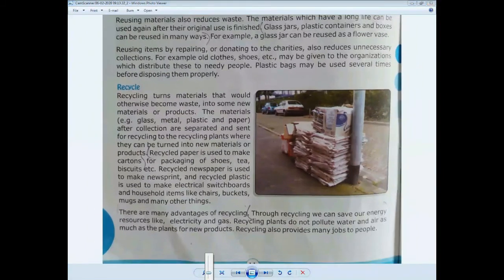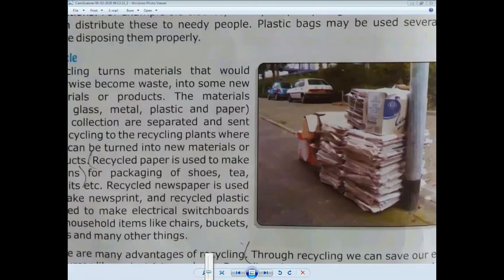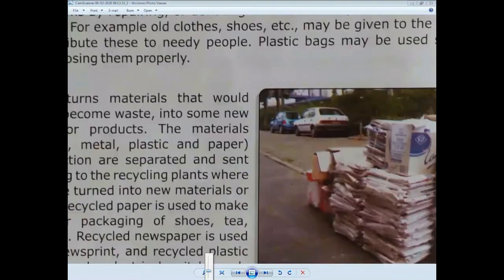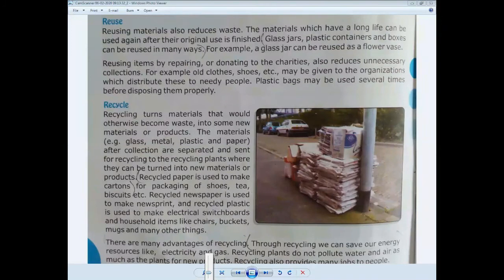Recycling turns material that would otherwise become waste into new materials or products. The materials are glass, metals, plastics, and papers, as we have discussed earlier.